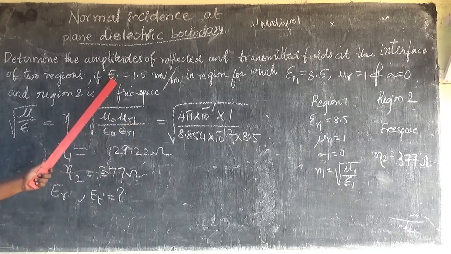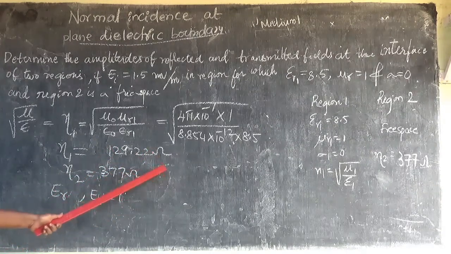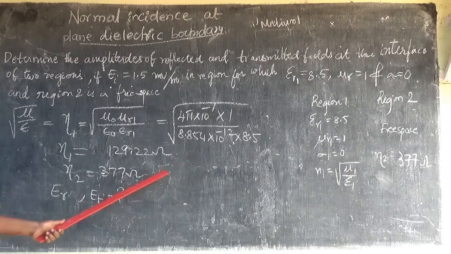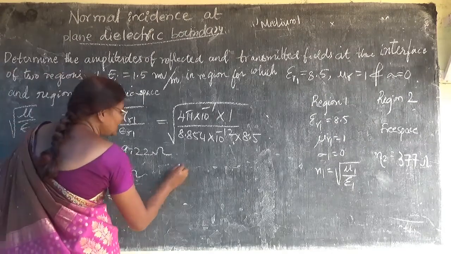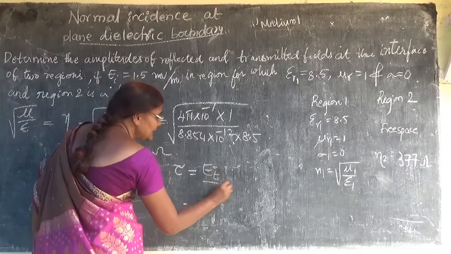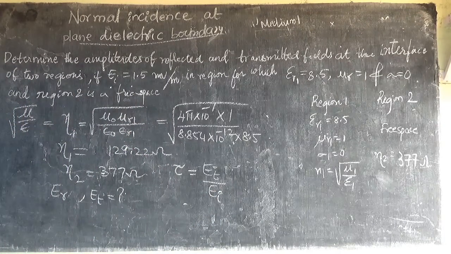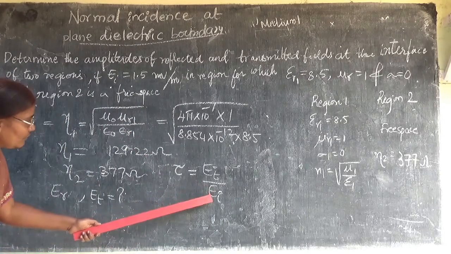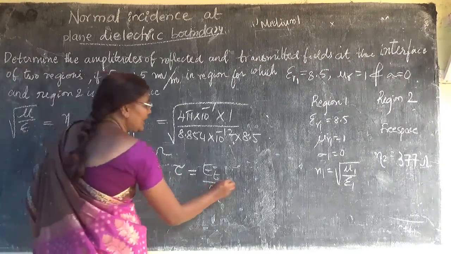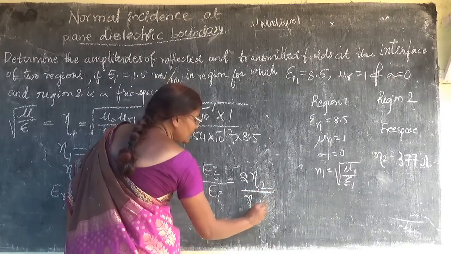And what has he given? EI. He has given EI. Now to find this ER and ET, we have to find small tau and capital tau, the transmission coefficient and reflection coefficient. So what is small tau? Small tau is the transmission coefficient whose value is ET by EI. Its value is going to be 2 eta 2 by eta 1 plus eta 2.